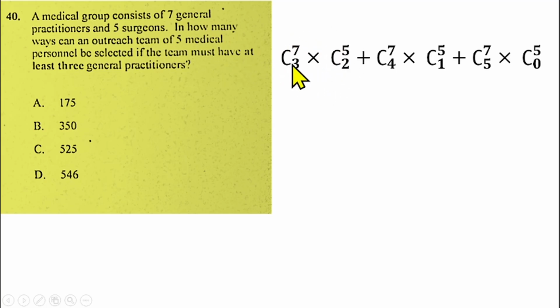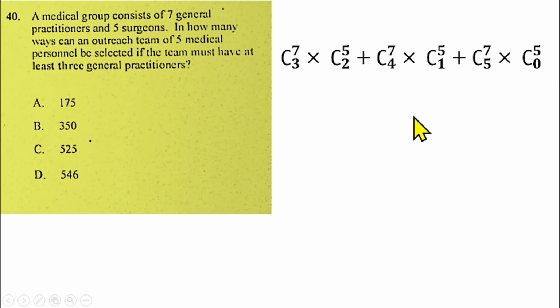Don't forget that the addition of these 3 plus 2 gives us 5 for the medical personnel that must be selected, plus. Don't forget that they said at least 3 general personnel must be there. So at least means the minimum should be 3. It could be 3 general practitioners, or 4 or 5.